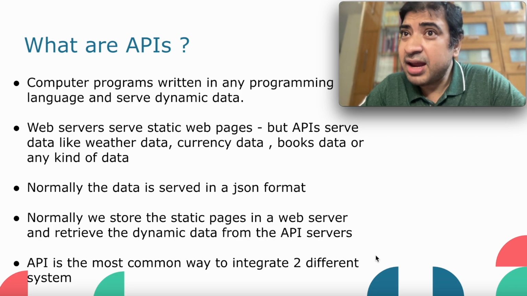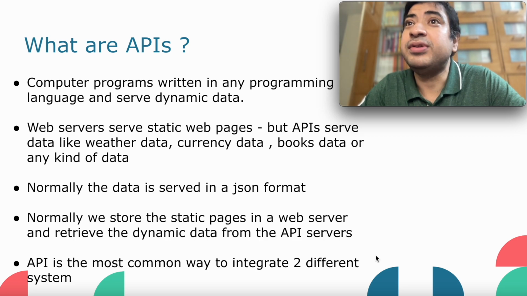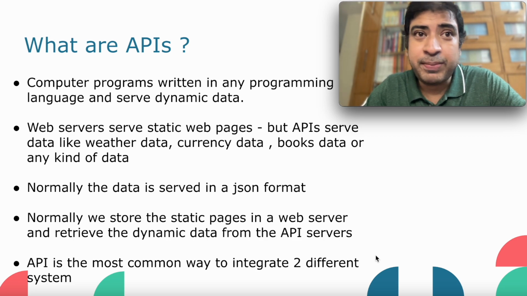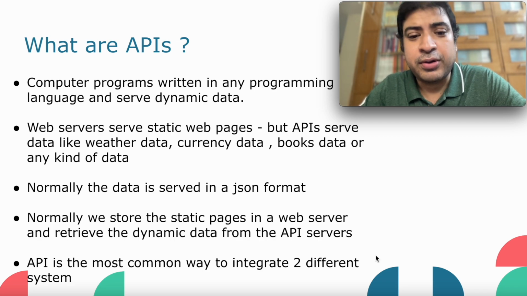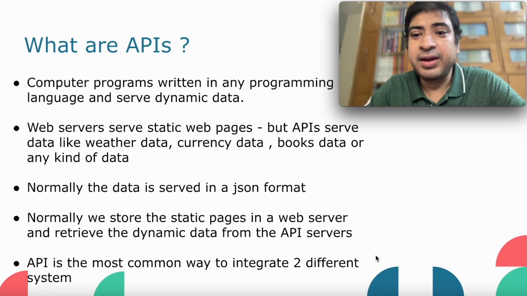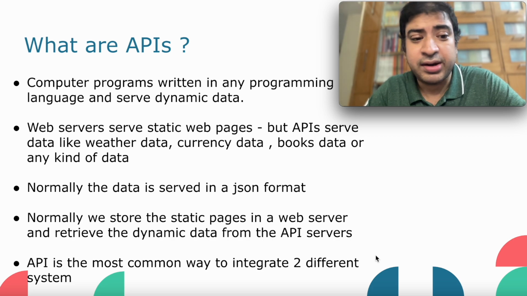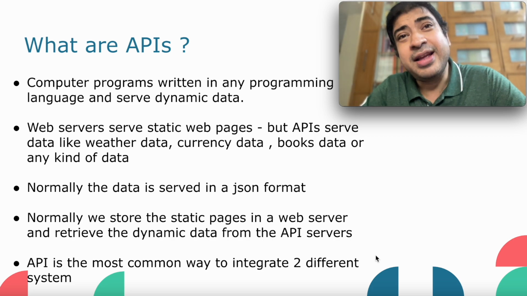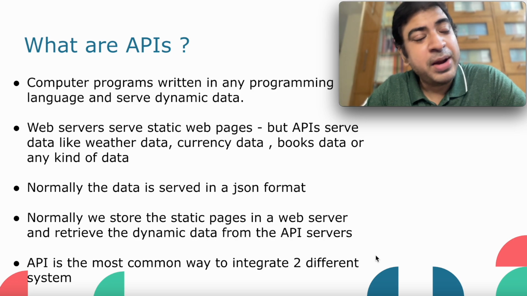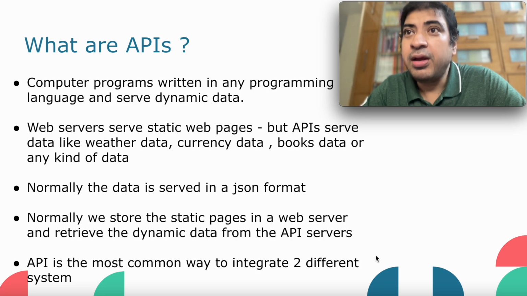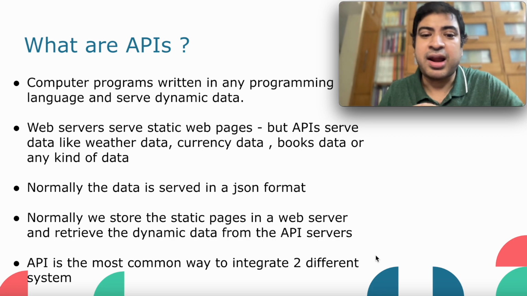And why is it dynamic? Because the data depends on the user request. So maybe we are requesting the weather for a particular place, it will actually supply the weather for that particular place. So that is why it is dynamic. It depends on the user request. And normally APIs serve data in the JSON format, because JSON is the most popular format of data exchange between the client and the APIs.